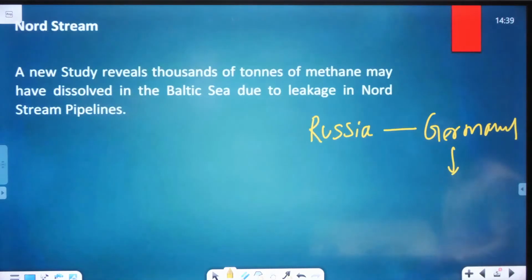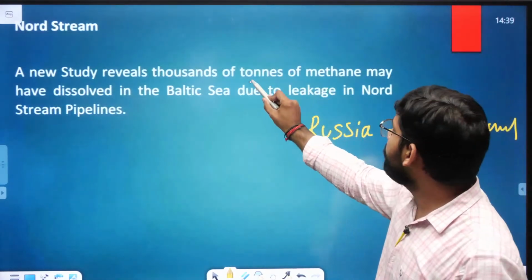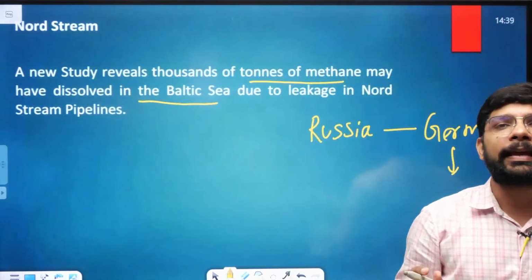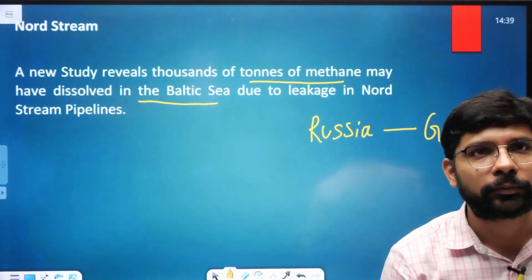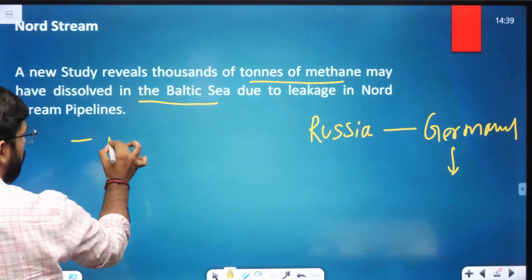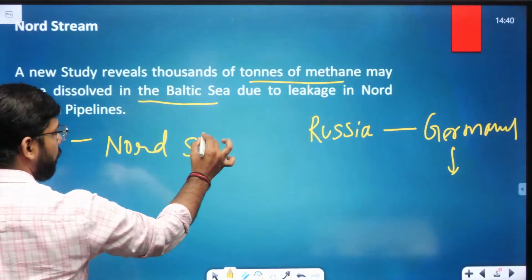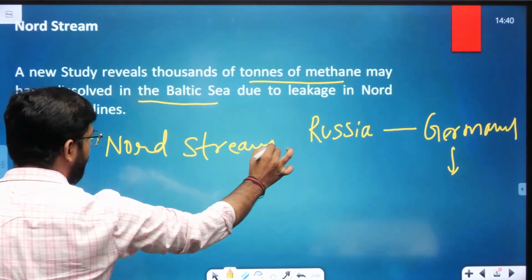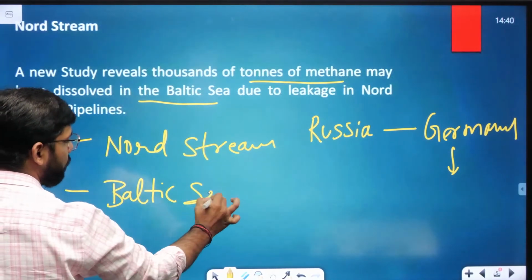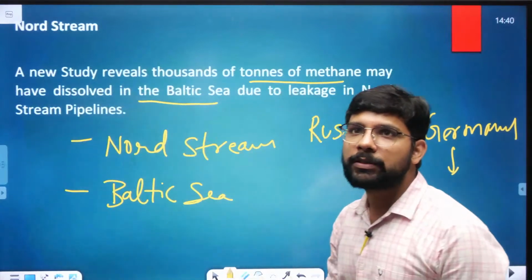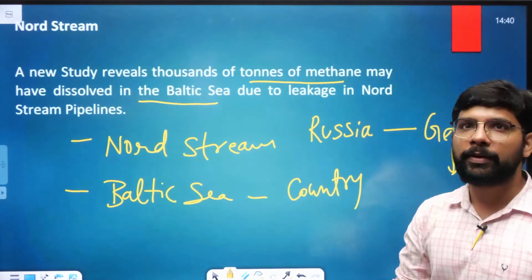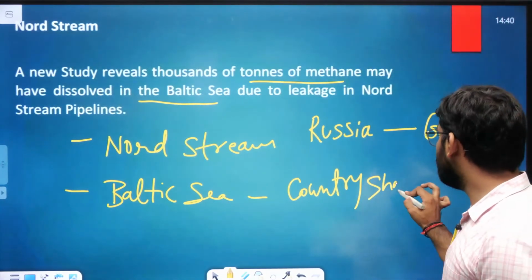Why was this in the news specifically? Thousands of tons of methane may have dissolved in the Baltic Sea due to the leakage in the Nord Stream pipeline. So two things become important: one is the Nord Stream pipeline, and second is the Baltic Sea, and specifically the countries sharing a boundary with the Baltic Sea.